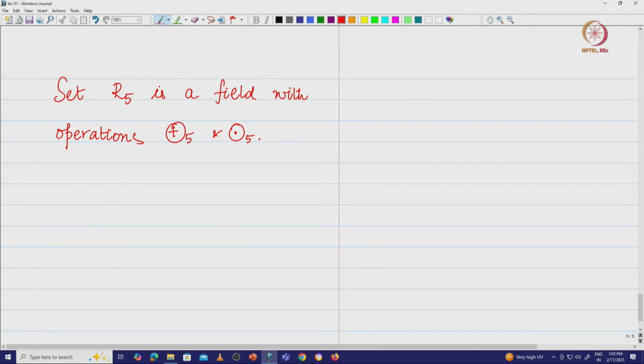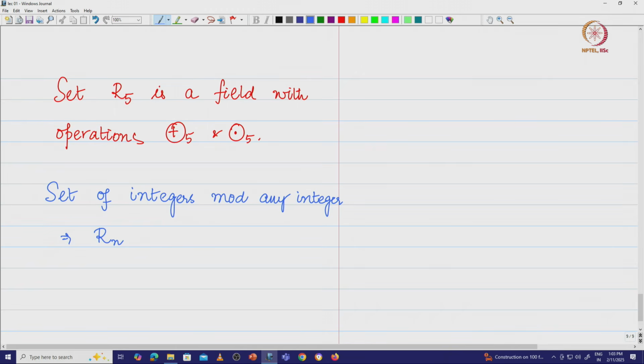Now, the question that we have is, look, does that mean the set of integers mod any integer, let us say n, which I am going to call R n, these are basically the set of integers modulo n.